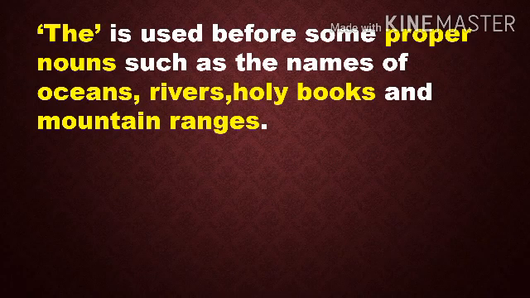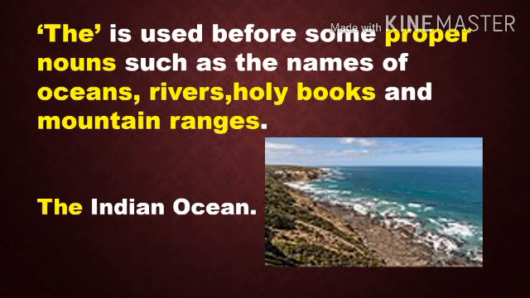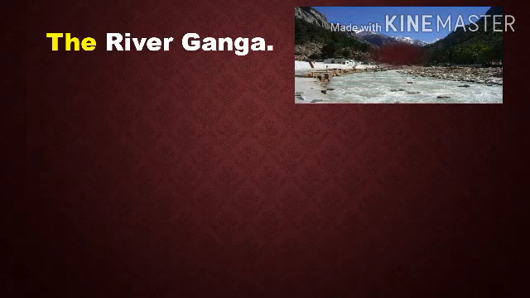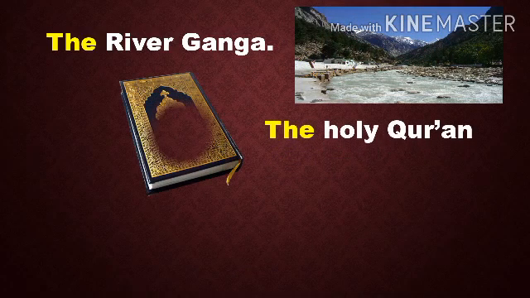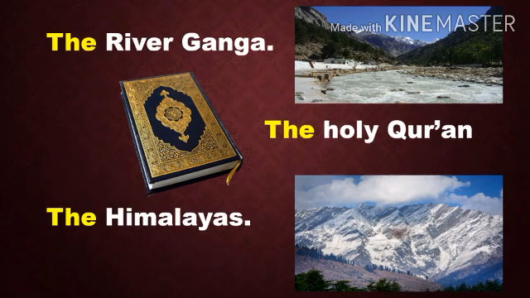The is used before some proper nouns such as the names of oceans, rivers, holy books, and mountain ranges. The Indian Ocean. We use the. Next, the river Ganga. It's the name of a river. So we use the. The Holy Quran. Holy Book. The Bible, we use the. The Himalayas. Himalaya, a name of mountain.